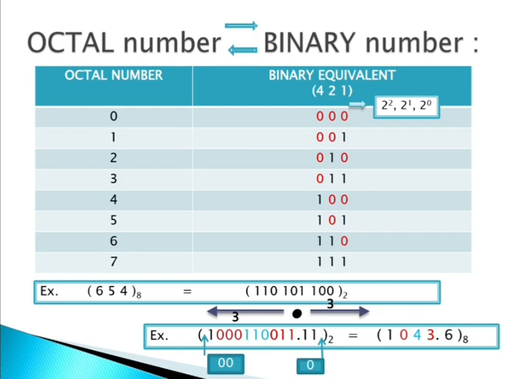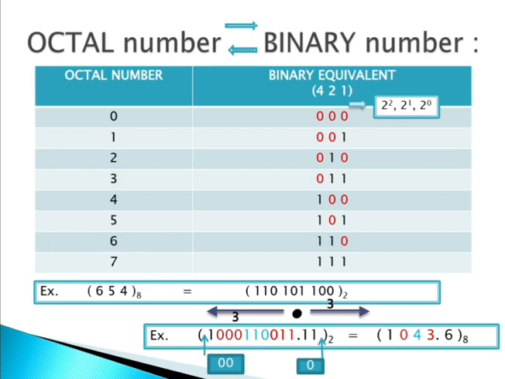And after the decimal point, we have to move from left to right. That's why I'm drawing arrows in different directions. But we have to move with 3 digits. Now we have a binary number, and we have to convert it into an octal number.